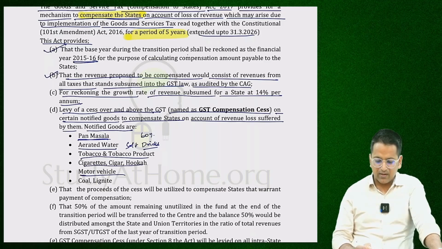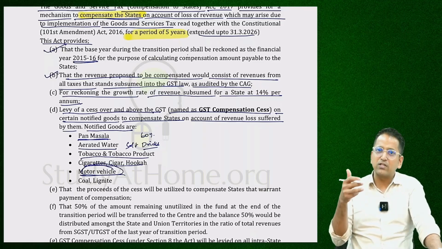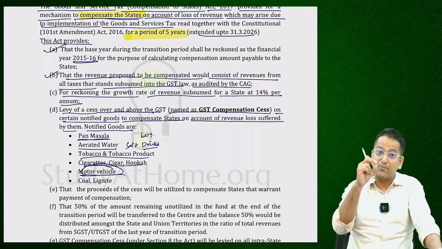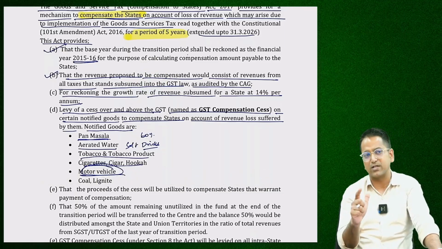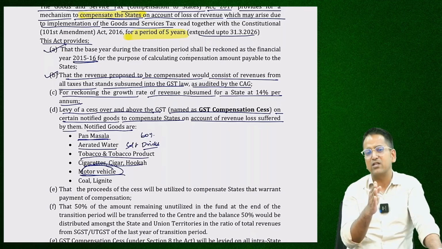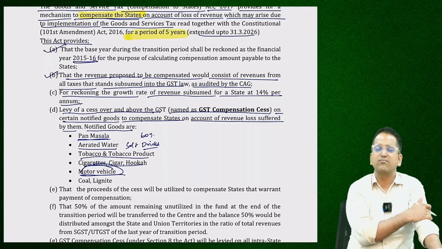On motor vehicles. Motor vehicles also have high GST compensation cess. It depends whether it's expensive or cheap. Clear guys? The more expensive the car becomes, the rate of GST compensation cess also increases accordingly. Cars rate is generally 28% GST. Compensation cess depends on the car's price. The more expensive, the higher the compensation cess.